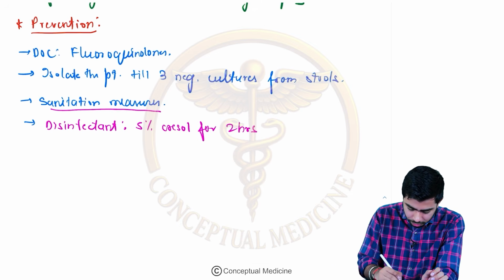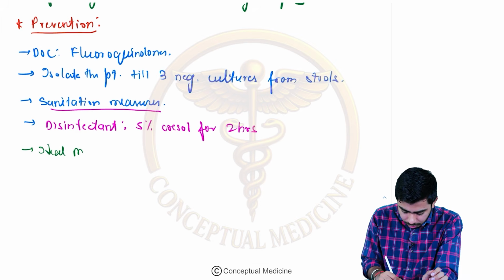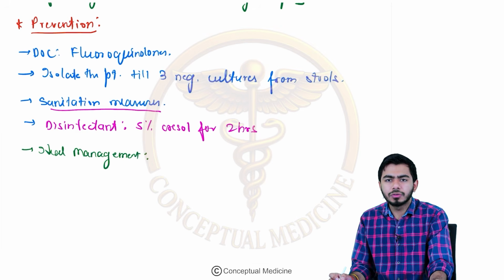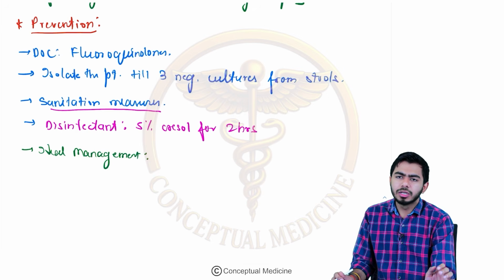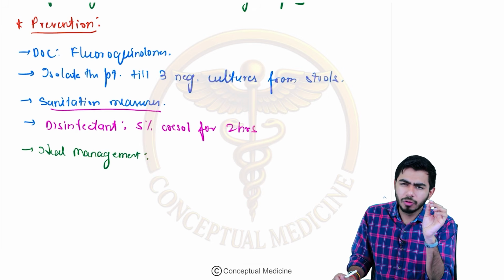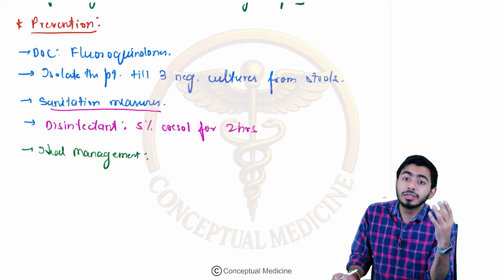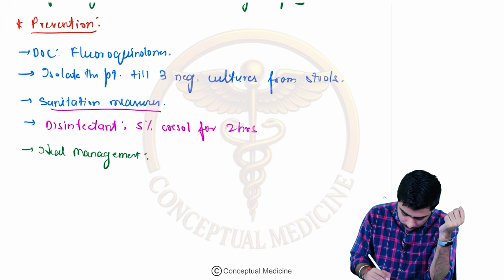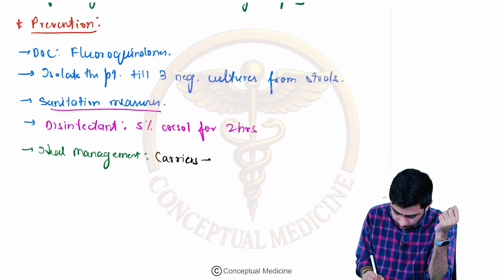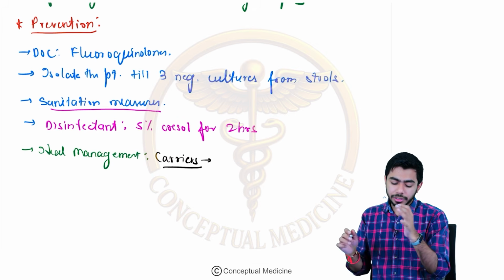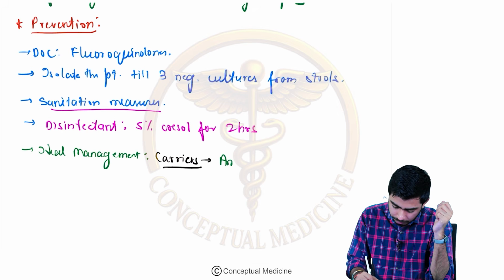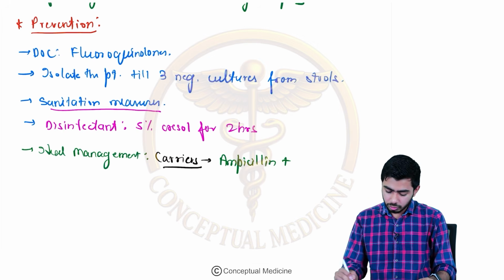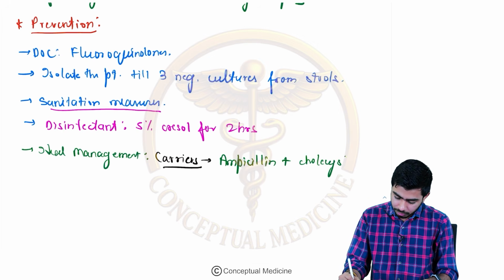Okay, what will be the ideal management of the typhoid cases? In the ideal management, we are giving fluoroquinolones, that's the drug of choice. But for the carriers, I will mention the ideal management. In the cases of carriers, we might be giving ampicillin. Salmonella typhi might be hiding themselves in the gallbladder, so cholecystectomy has a role for the carriers, right?